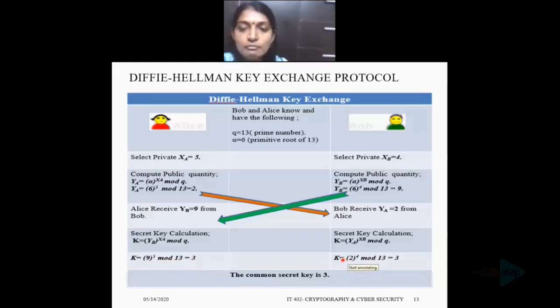Similarly, the calculation of secret key by Bob, k is equal to 2 raised to 4 mod 13, that is equal to 3, where 2 is the public quantity of Alice and 4 is the private quantity of Bob. So the common secret key is 3. Here Alice and Bob exchanged the secret key 3 without physically exchanging the same.